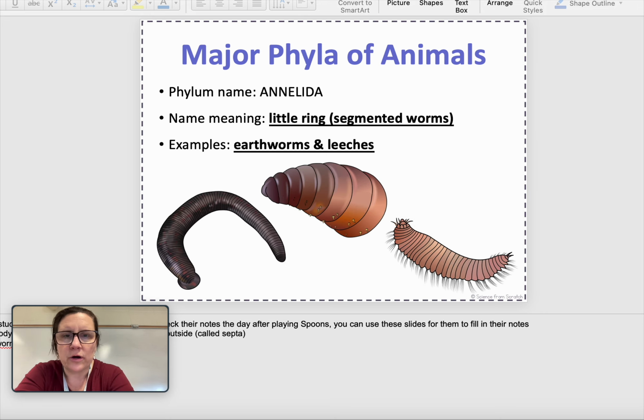The last group of worms, the phylum name Annelida, are the worms that you're probably the most familiar with. This literally means little ring, segmented worms. Earthworms are in this group, and leeches are in this group as well.